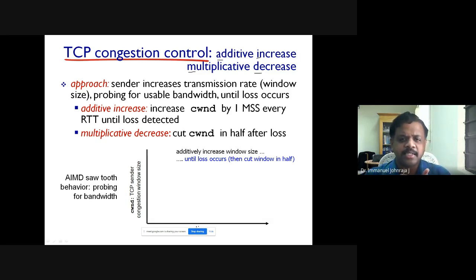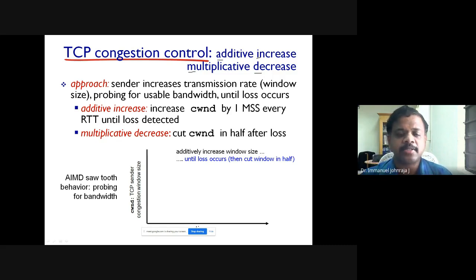Initially, I'm sending 10 packets. I'm giving some vague numbers and a simple example. I'm sending 10 packets and I don't get any congestion notification, so I will go to 11 packets, then I will send 12 packets, let me say bytes, 13 bytes, 14 bytes. Slowly I'm increasing. This is called additive increase. For every transmission, I increase the number of bytes by 1. And then suddenly there is a congestion.